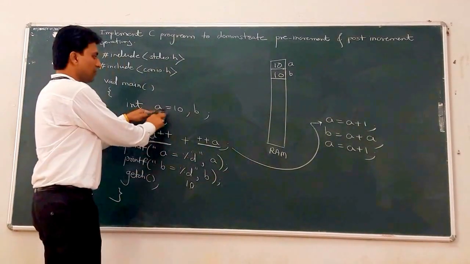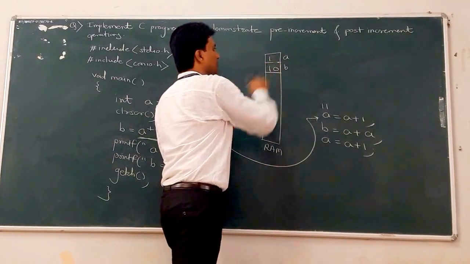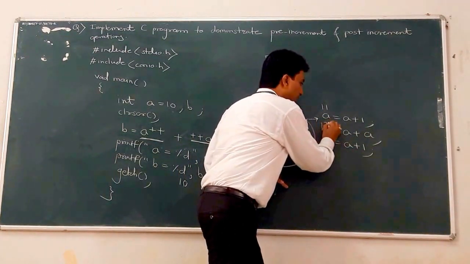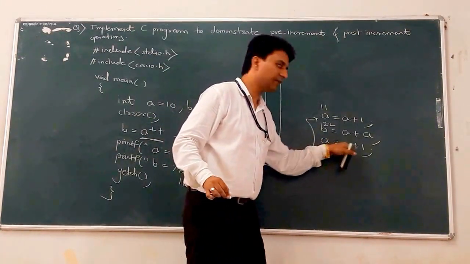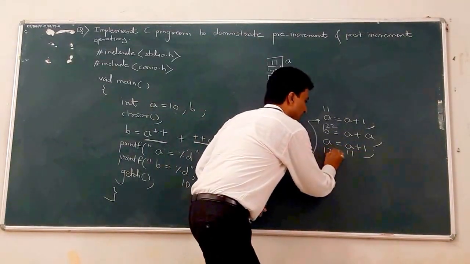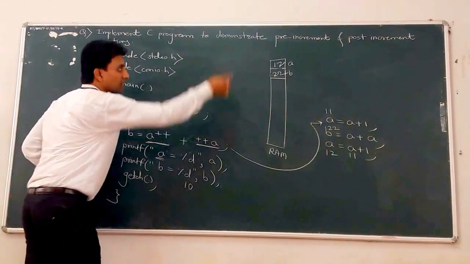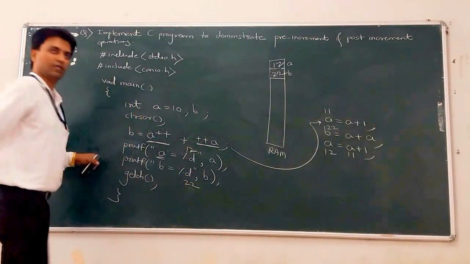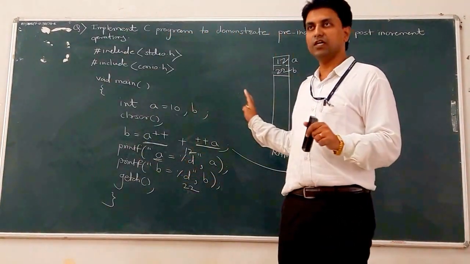Now, what is the initial value of A? A is 10. So 10 plus 1, 11. This value is updated into RAM as 11. After that 11 plus 11 becomes 22, so the current value of B is 22. After that, A is equal to A plus 1, the current value of A is 11, 11 plus 1 becomes 12. So the current value of A is 12. Now the output: A is equal to 12, and the current value of B is 22. Understood? This is the meaning of pre-increment and post-increment operators.